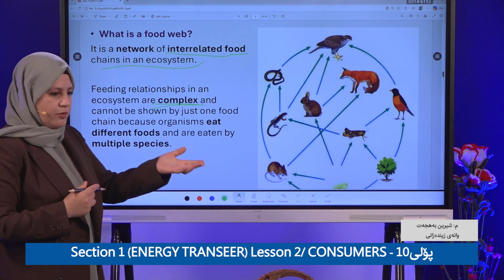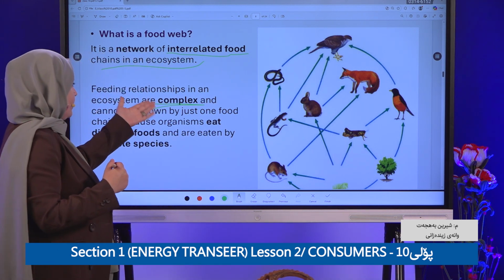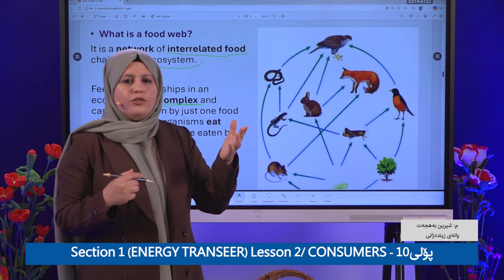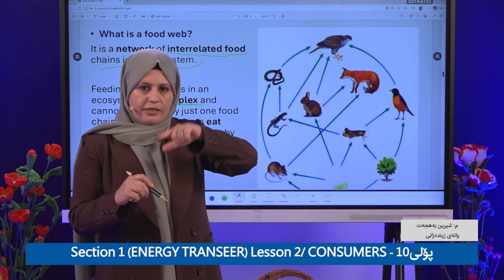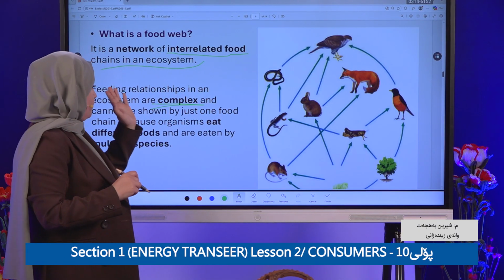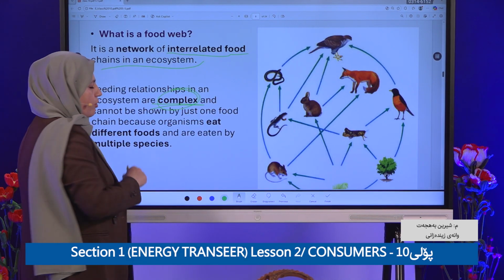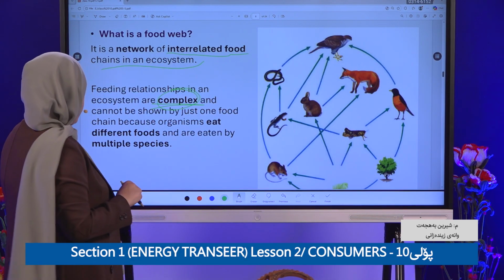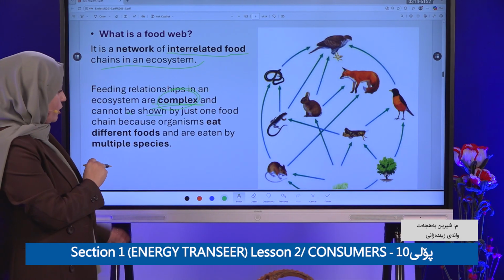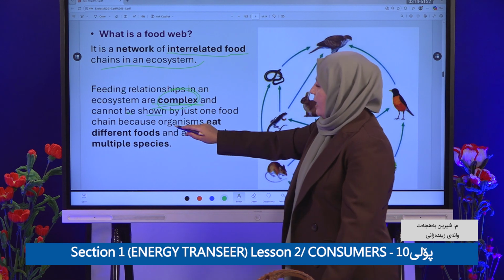If you compare food chain and food web, the feeding relationship in a food chain is simple because it's a single pathway. But the feeding relationship in a food web is complex. Why complex? It cannot be shown by just one food chain, because organisms